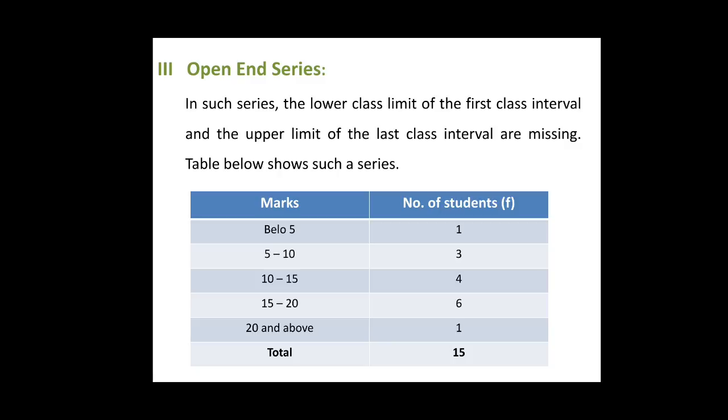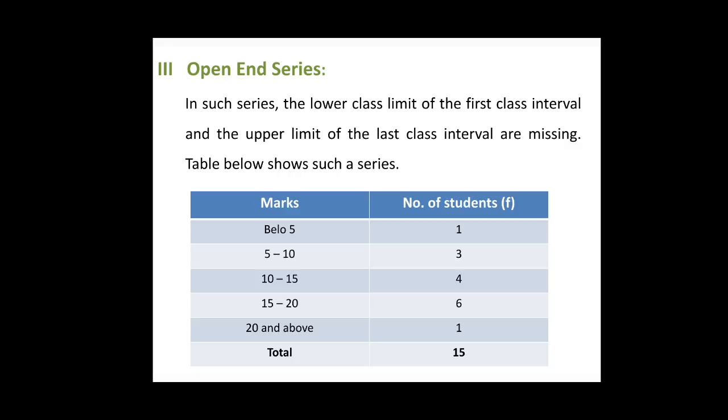Like the table given here shows such a series. In this table, we will see that the lower limit of the first class interval is missing and the upper limit of the last class interval is also missing. In order to determine the limits of the open-end class intervals, we have to give the same magnitude to those class intervals as is of the other class intervals in the series.